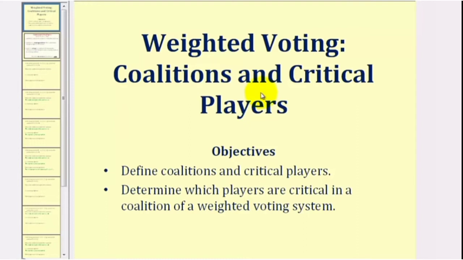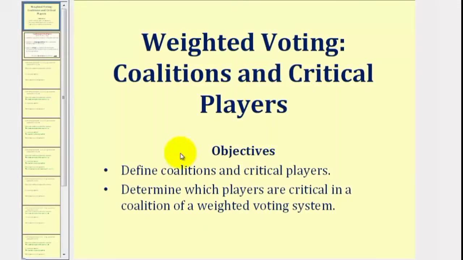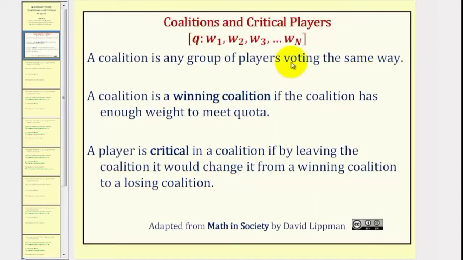In this juncture, we will discuss weighted voting, coalitions, and critical players. In this lesson, we will define coalitions and critical players, and also determine which players are critical in a coalition of a weighted voting system. In a weighted voting system, a coalition is any group of players voting the same way.